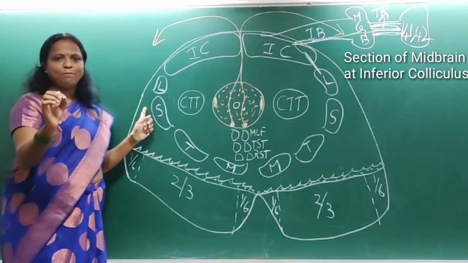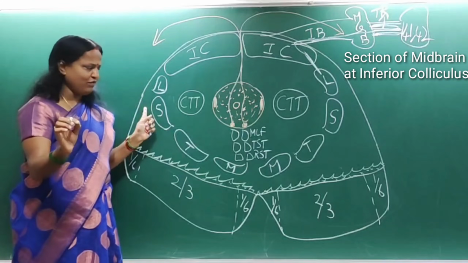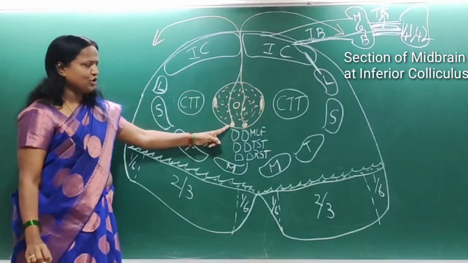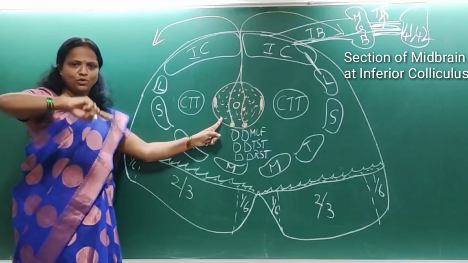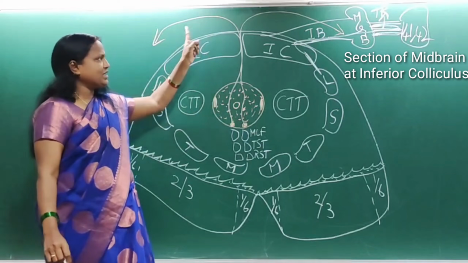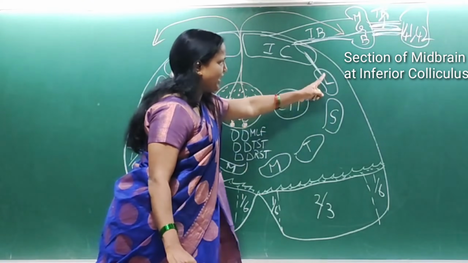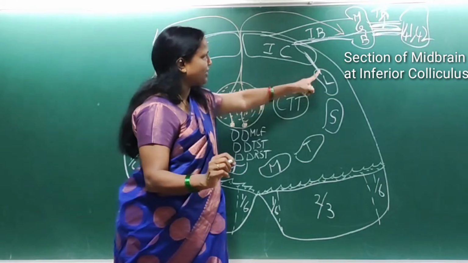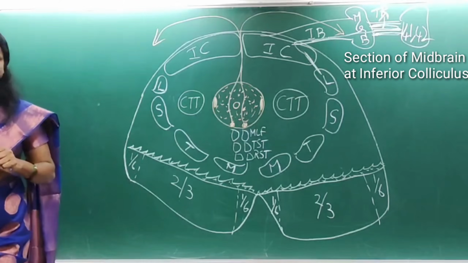The key points in the section of the midbrain at the level of the inferior colliculus are the trochlear nerve nucleus, the peculiarity that it is the only cranial nerve to emerge from the dorsal surface and undergo decussation, and the lemniscal pathways, including the lateral lemniscus, concerned with the auditory pathway and reaching auditory areas 41 and 42.